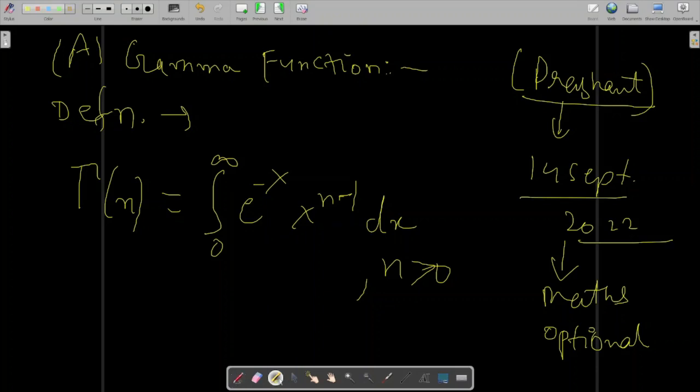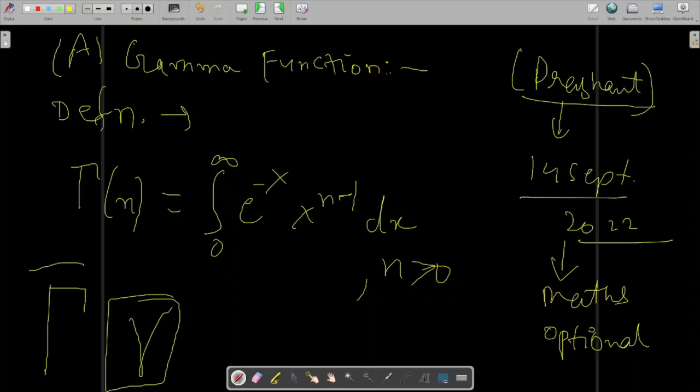This is basically your capital gamma. How is it written? Just write t, discard one arm of the t, and over the other arm do like this. So your capital gamma is represented like this. Your small gamma is represented like this.